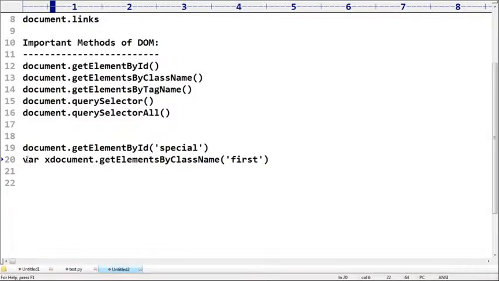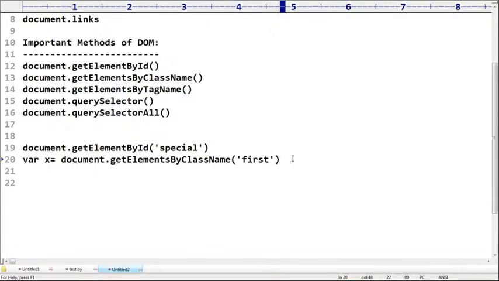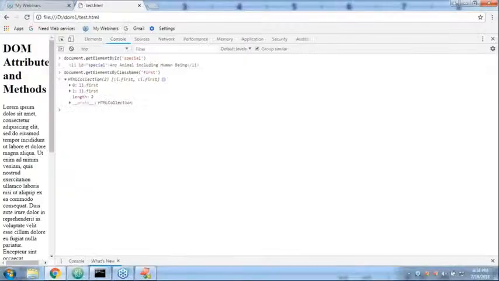Where x is equal to, like this, 2 elements are there. I want the first element, which is x of 0. Now have a look once, x of 0, then automatically, yes, the first one is coming or not?